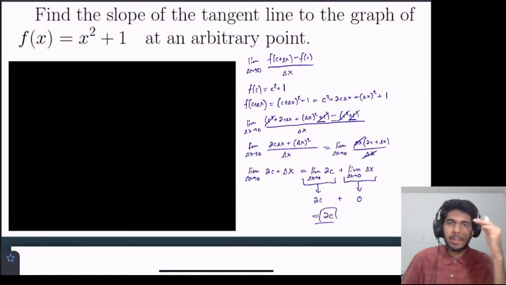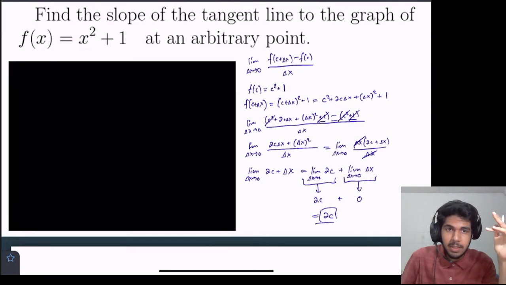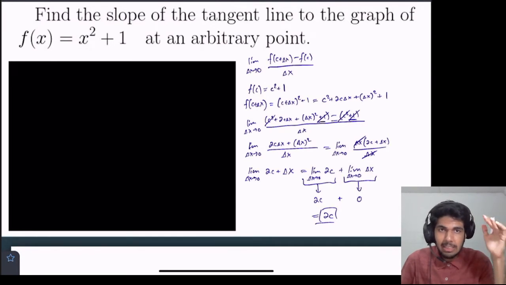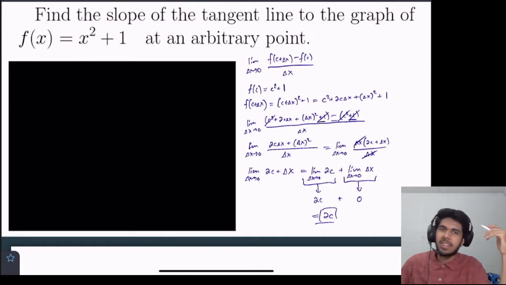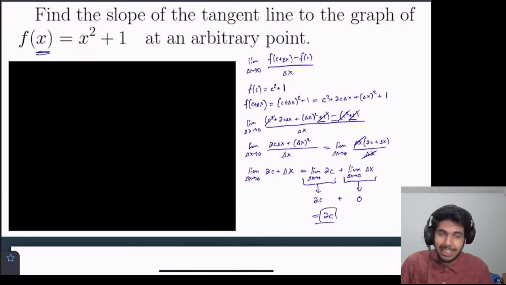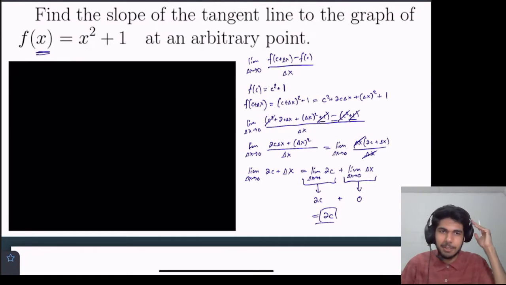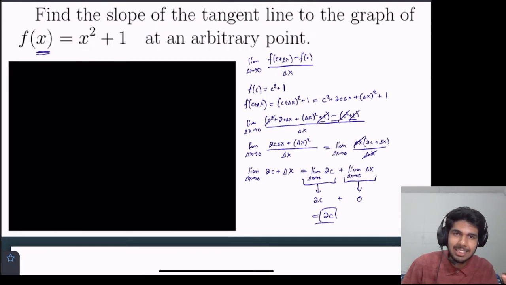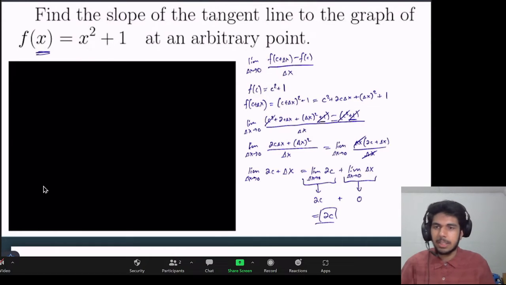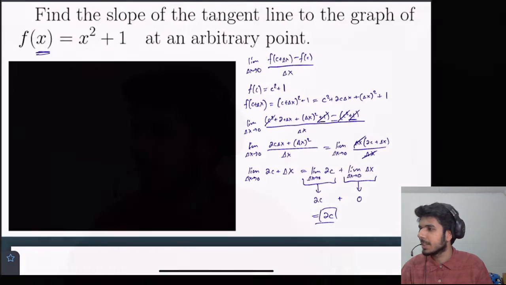So that's just saying, let's put it into context. At an arbitrary point c, say c equals 3, the slope of the tangent line at c equals 3 is 2 times 3, which is 6. And what do I mean by c equals 3? Really, I mean x equals 3. If we put 3 in here, we get 3 squared plus 1, which is 10, right? So we're at the point (3, 10) on the graph. At that point, if we take the tangent line there, the slope will be 6. And I have this nice little video here, which will animate something, and we will see it. Let me get it set up though.